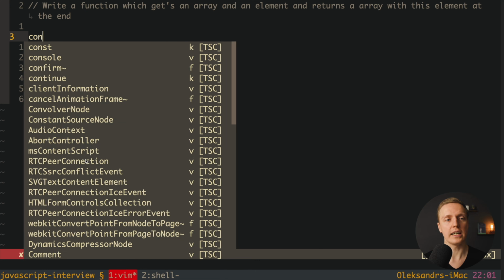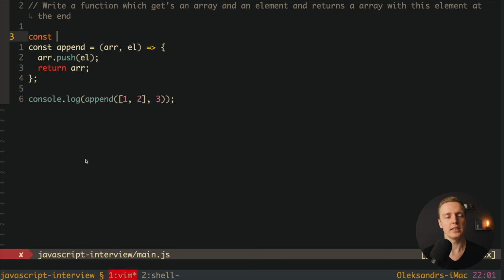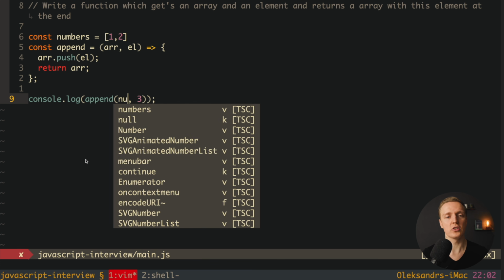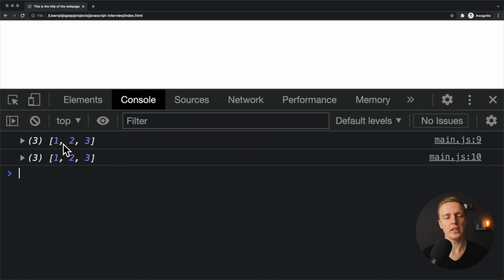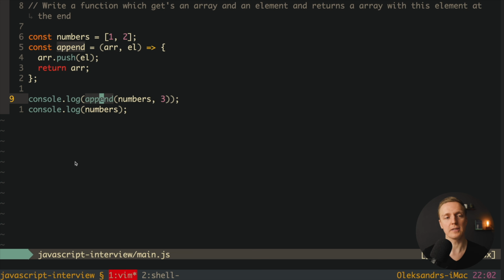Actually, I want to write here our array. So let's name it, for example, numbers, and we have inside 1 and 2. And now inside append, I want to just pass our numbers. But after this, I want to console log numbers. We're reloading the page and we're getting 1, 2, 3, 1, 2, 3. What does it mean? We have this append function and we're returning the array.